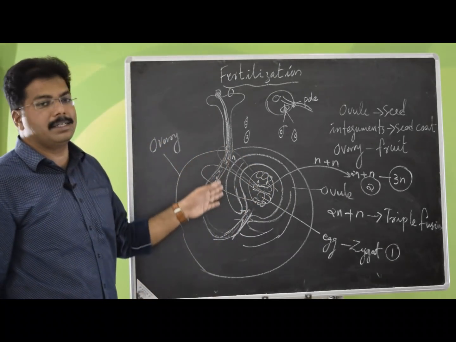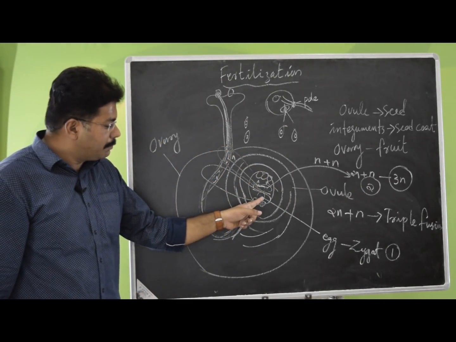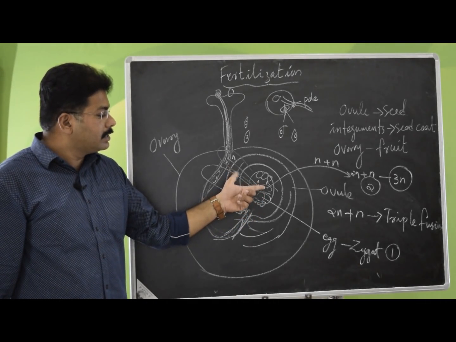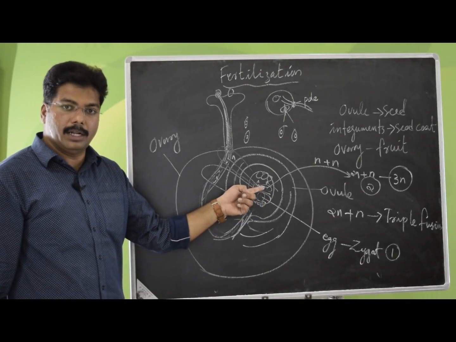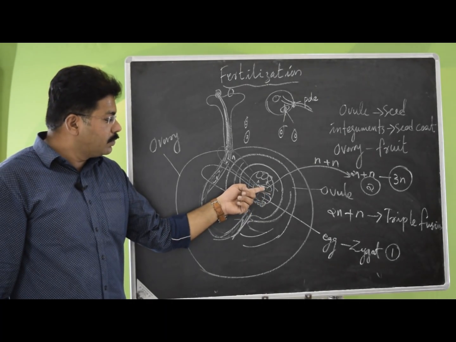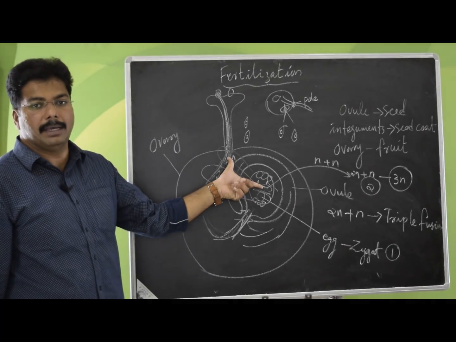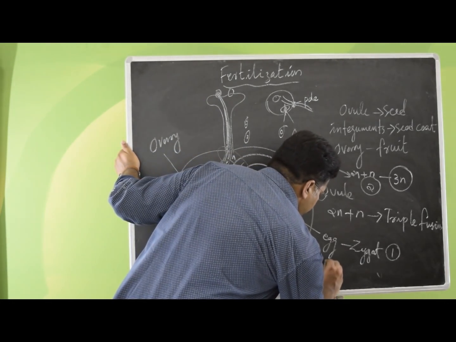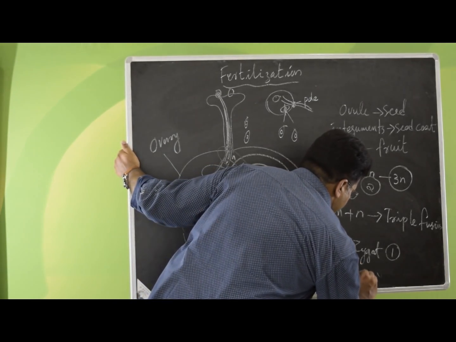So, 2 fertilizations happening inside. First one is the first male gamete with the egg. Second one is the secondary nucleus, polar nucleus will join. So, secondary nucleus combined with the second male gamete. So, this is also called as double fertilization.